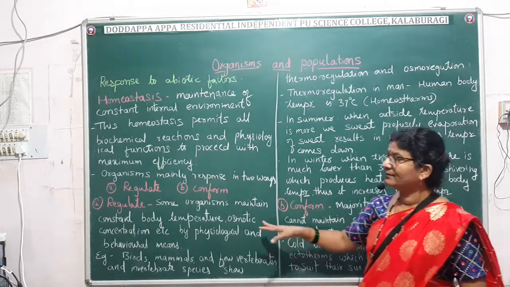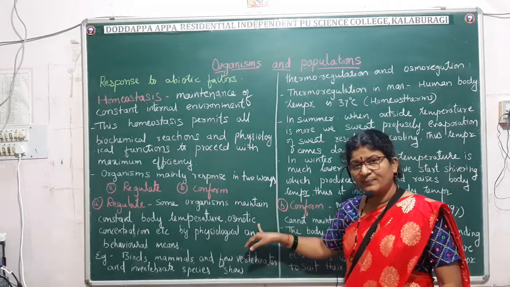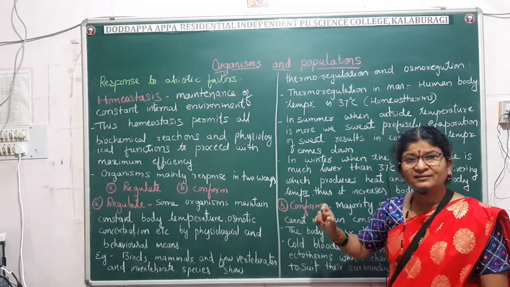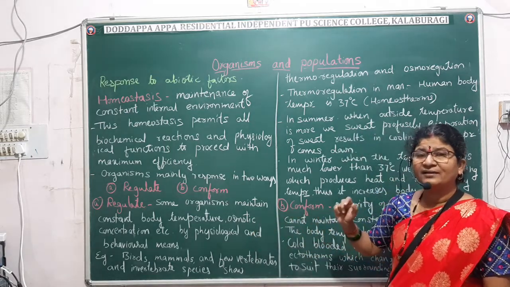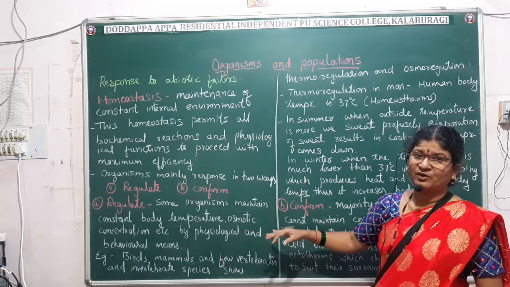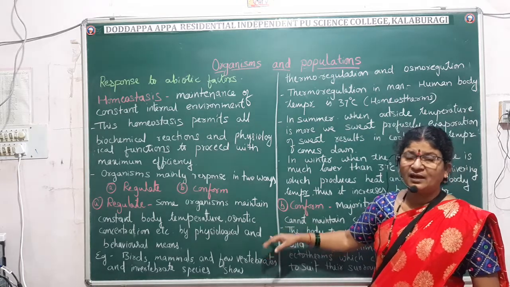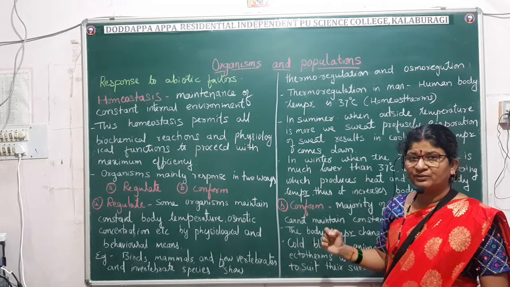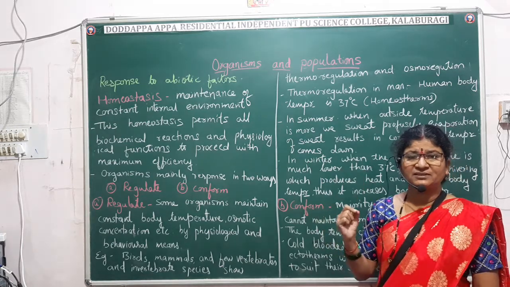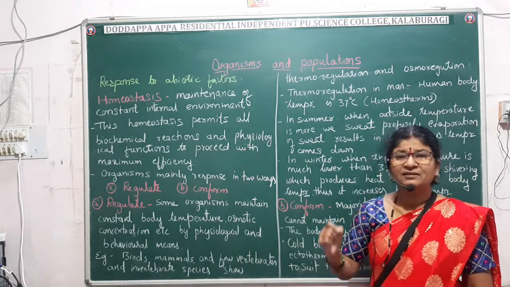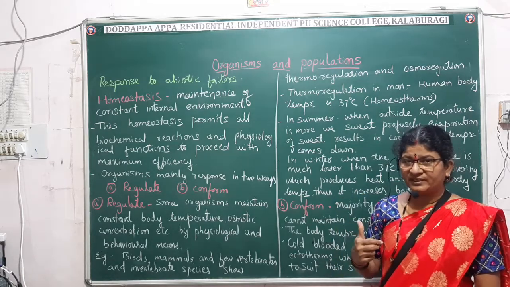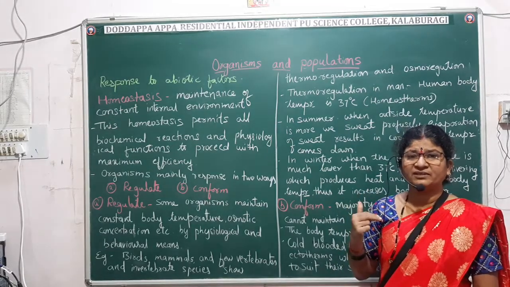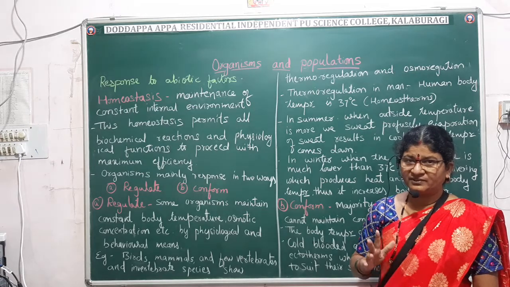So regulate. Some of the organisms have the capacity of regulating their internal environment, and here we have discussed body temperature as an example, and humans we have taken as an example, and we are homeotherms. Our body temperature is 37 degrees Celsius. In the summer we sweat, and the cooling effect is due to the evaporation of the sweat.